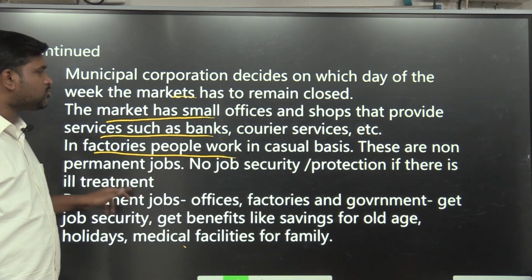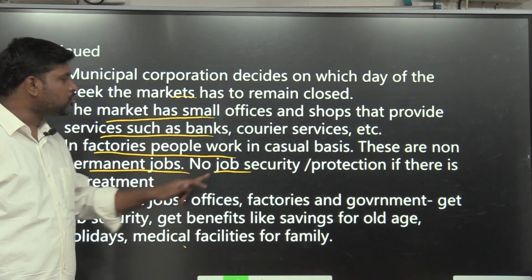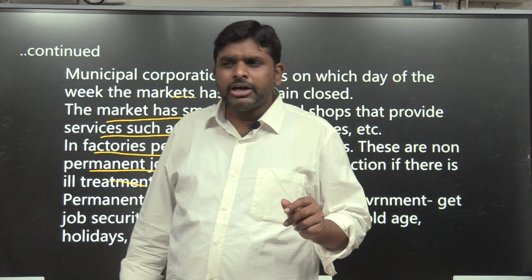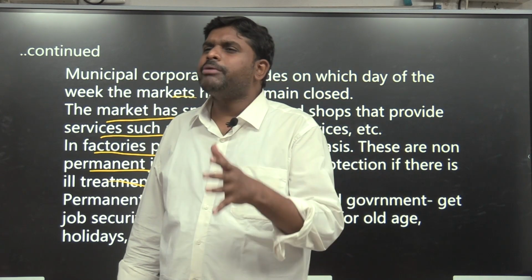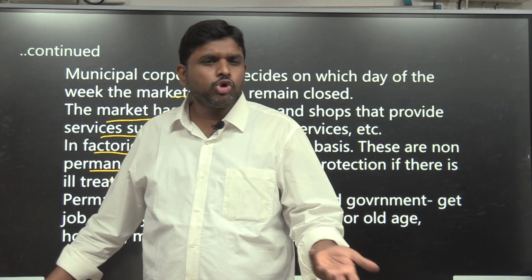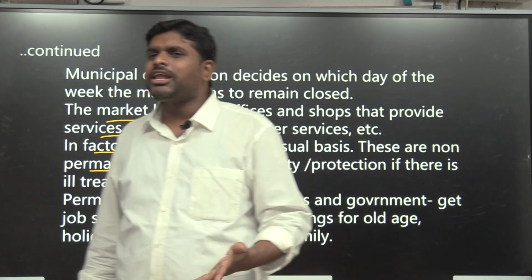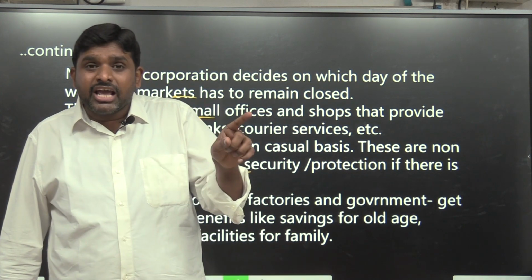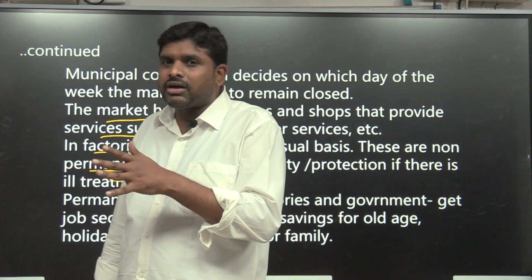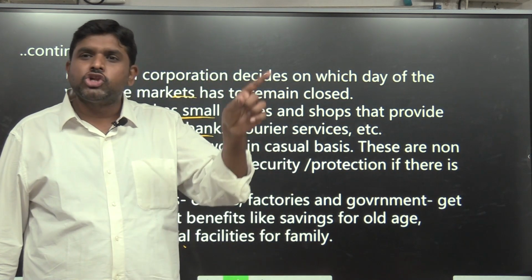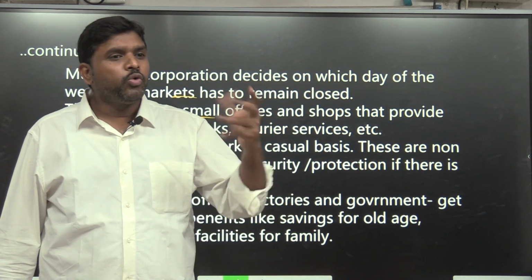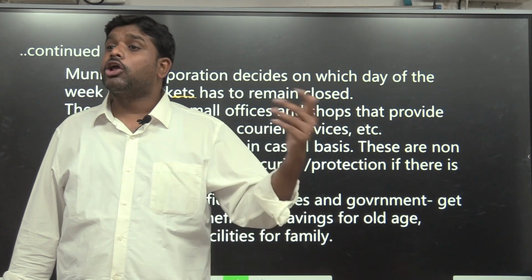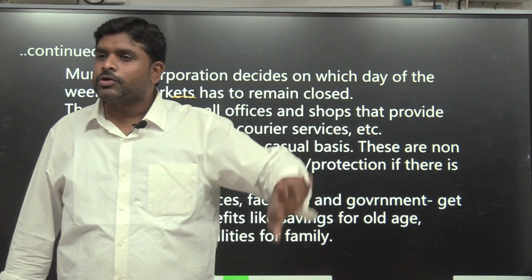In factories, people work on a casual basis. There are no permanent jobs, no job security protection. For example, in the shops, there will be permanent jobs, whether they are organized or temporary jobs. Temporary jobs have no job security. So their life will become more vulnerable, or more security oriented? Vulnerable. So in urban areas also, 6th class students, don't think urban areas are beautiful. In urban areas also, there are people like street vendors who don't have any security, who don't have an organized life, who don't have proper income. They are also suffering like people who are living in rural areas.